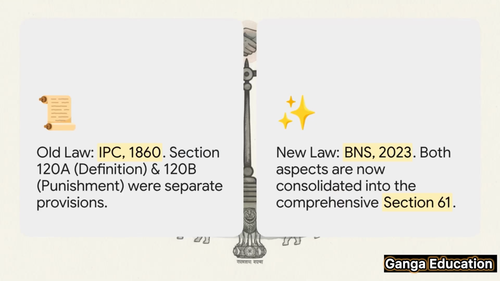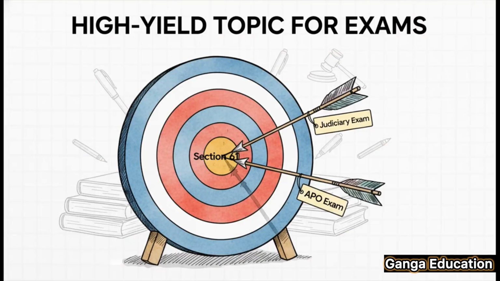Now, for those of you who have studied the old criminal laws, this is a very important update. Under the old Indian Penal Code of 1860, this whole topic was split between 2 sections, 120A for the definition and 120B for the punishment. The new Bharatiya Nyaya Sanhita 2023 has made things much simpler by combining both of these into a single comprehensive Section 61.